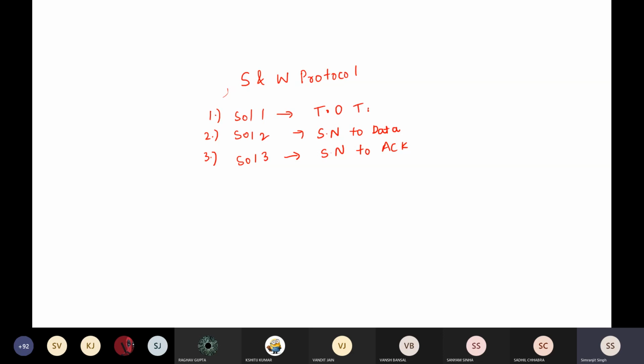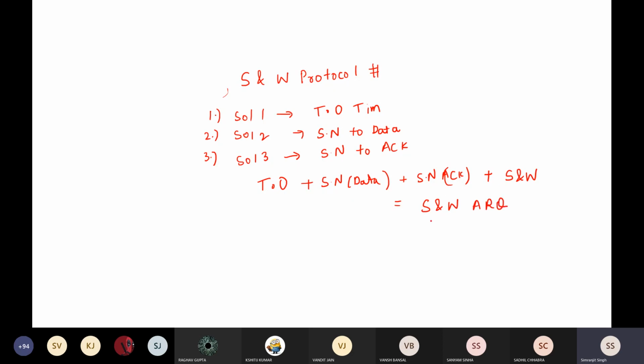So timeout time. Stop and wait protocol has various disadvantages, and the main disadvantages are listed here. When we combine these three features, that is timeout timer, plus sequence number available to data, and then the sequence number available to the acknowledgement, plus the same stop and wait protocol that we used earlier, this particular stop and wait protocol will become stop and wait ARQ.